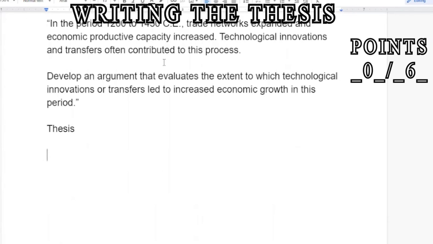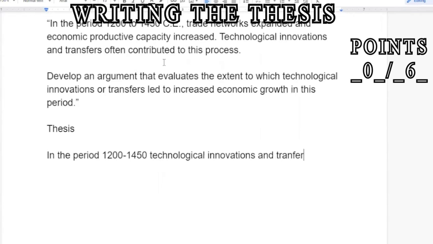So using the initial wording of the prompt, I'm going to say something like, in the period 1200 to 1450, technological innovations and transfers contributed to increased economic growth.